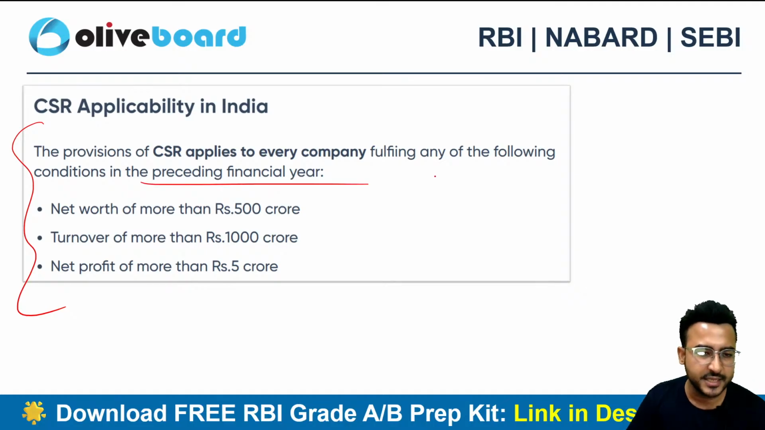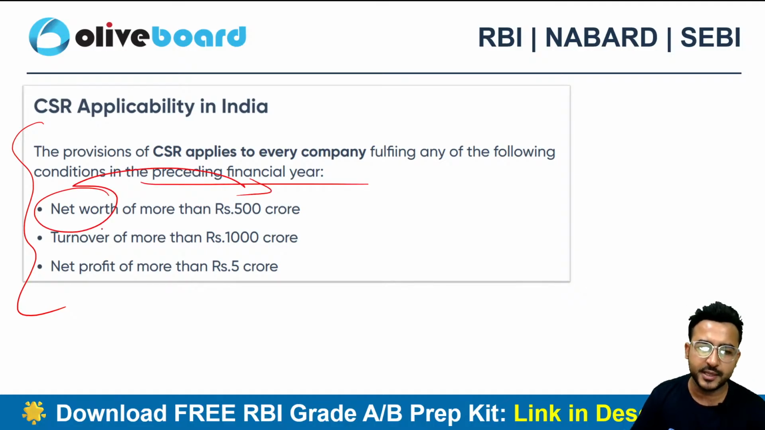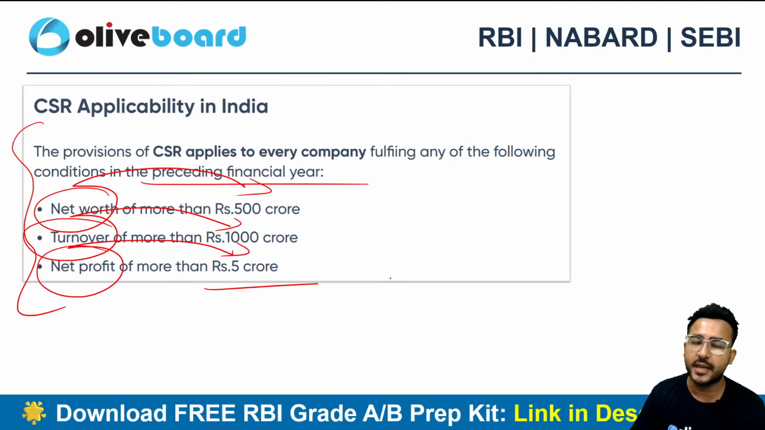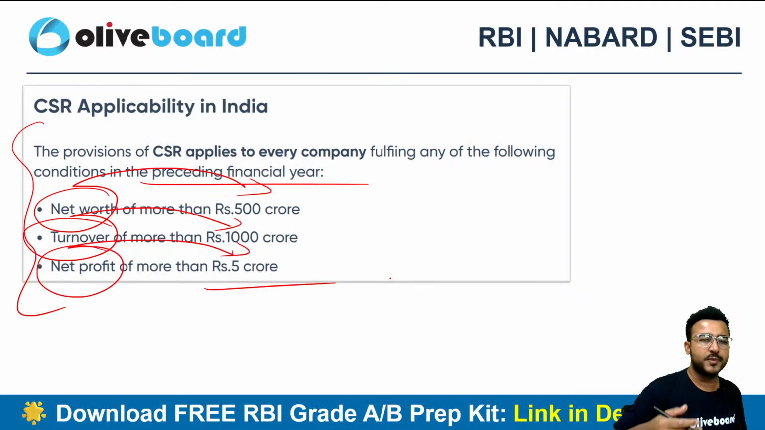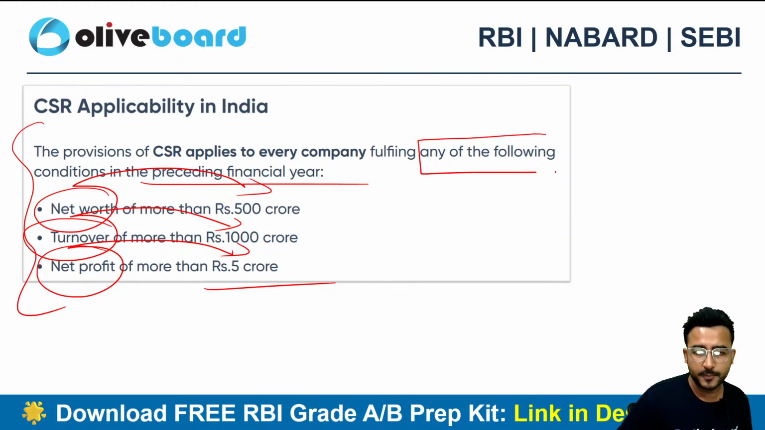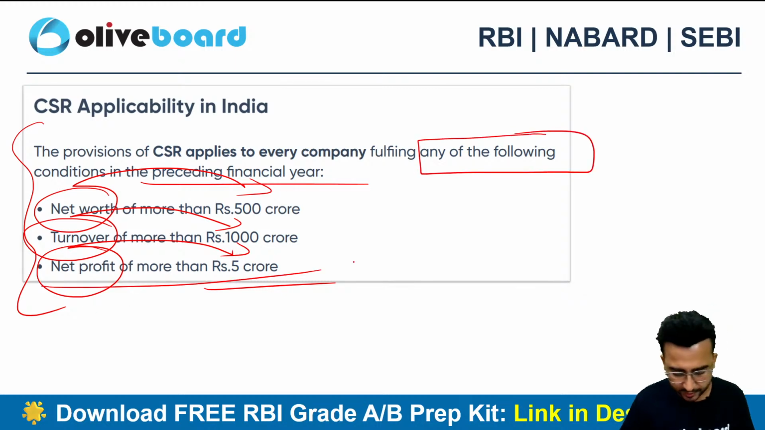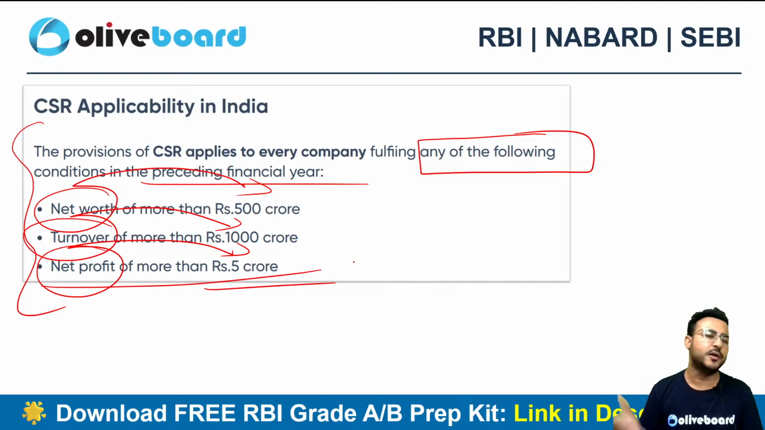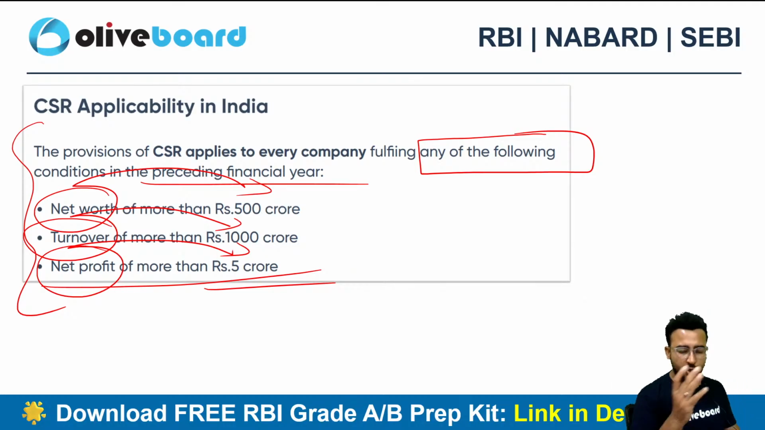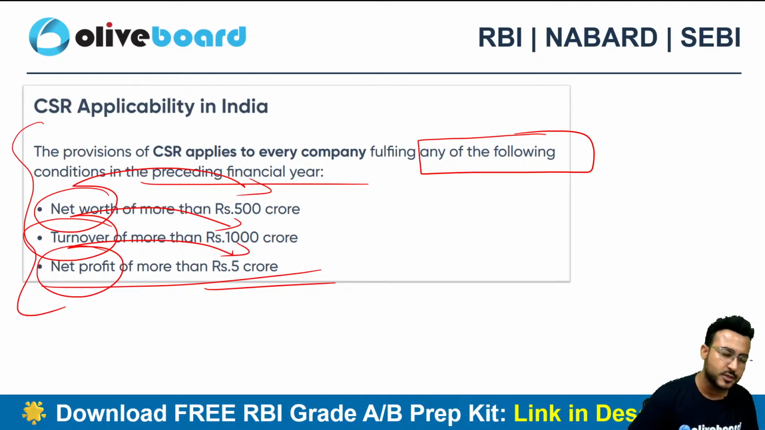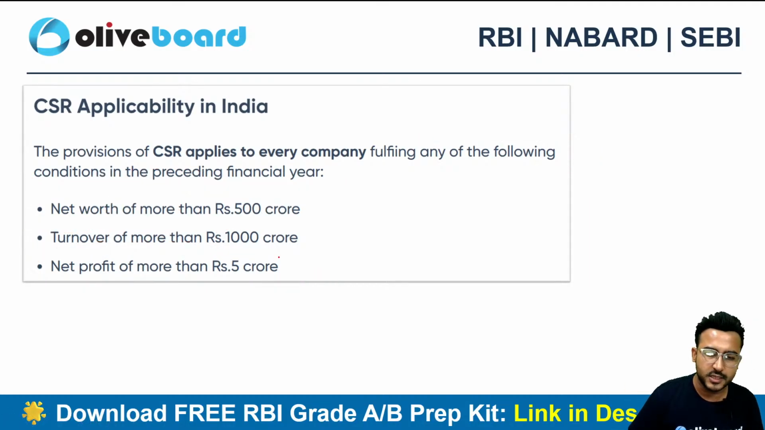In the preceding financial year, if your net worth is more than 500 crore or your turnover is more than 1000 crore or your net profit is more than 5 crore, if you are fulfilling any of these following conditions, not all, any of the following. Even if your net profit is 5 crore, it doesn't matter whether your net worth is crossing 500 crore or your turnover is crossing 1000 crore. It doesn't matter. Why? Because you have already crossed one of the 3 conditions. Right? So please do remember this.